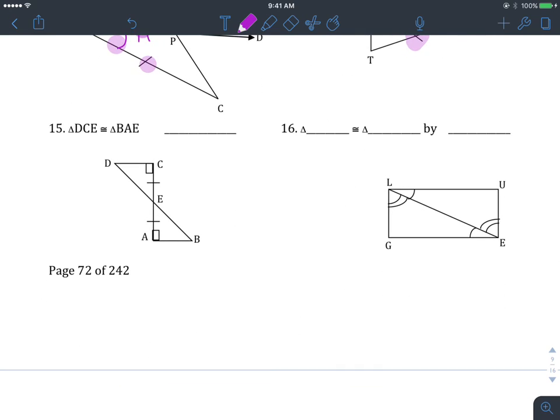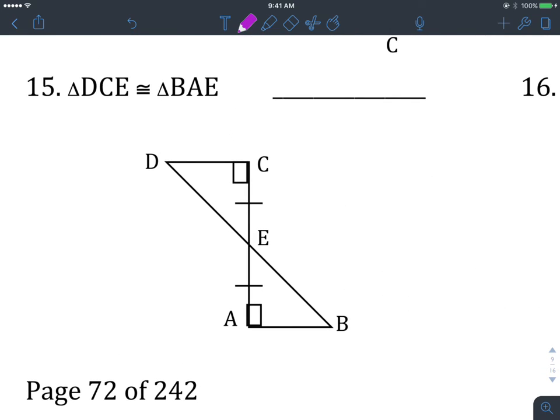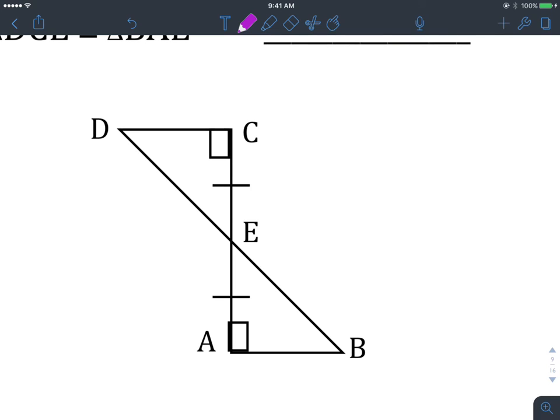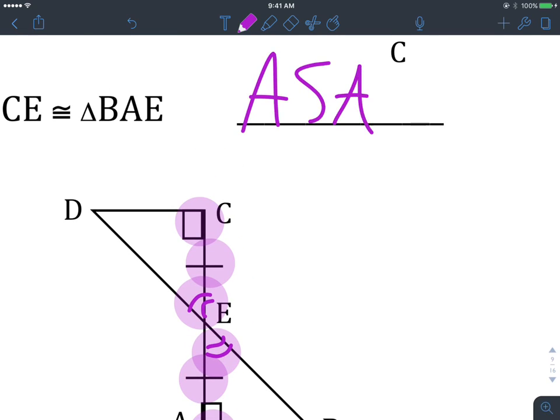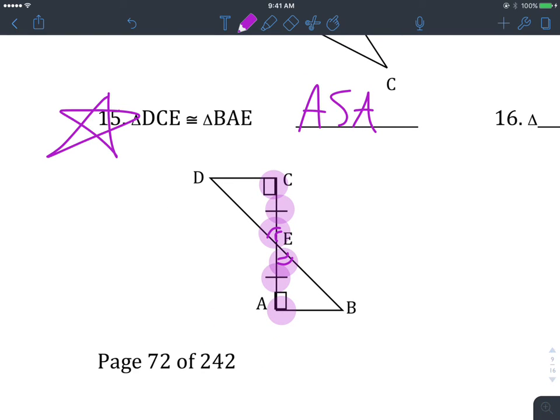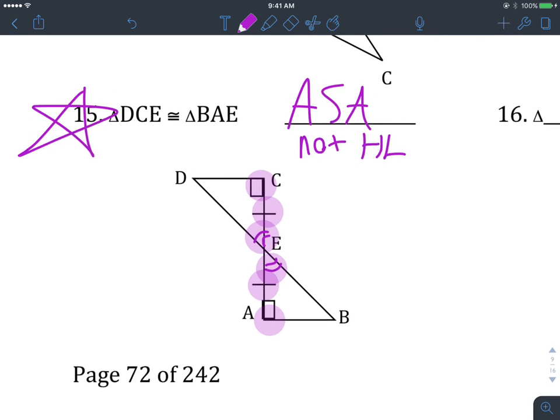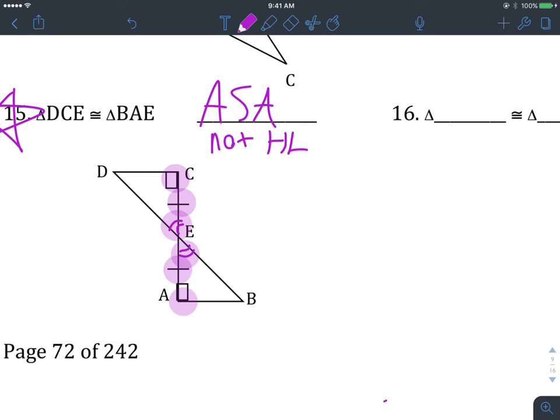Okay. Next one here, we have DCE and then BAE. And look here, only two things marked, but remember you got to look out for shared sides. You also need to look out for vertical angles here. So this one here, be careful. Just because it's a right angle doesn't necessarily mean it's always hypotenuse leg. This one here is actually angle, side, angle, and then angle, side, angle. So you got to be careful on that one, and I would put a star next to that one. It's not HL, because the hypotenuse wasn't even marked on that one.